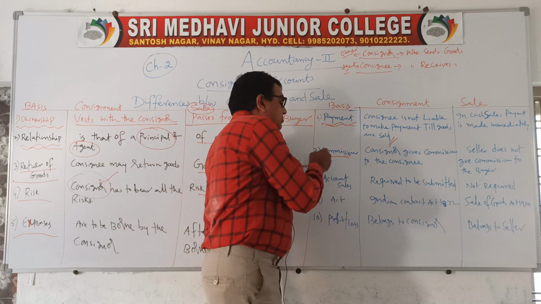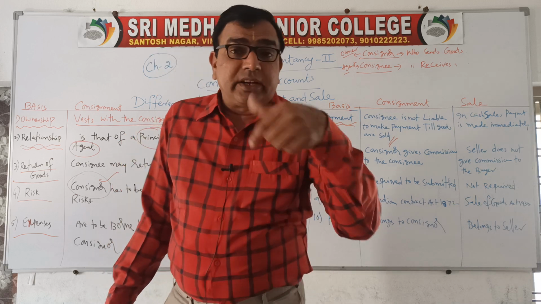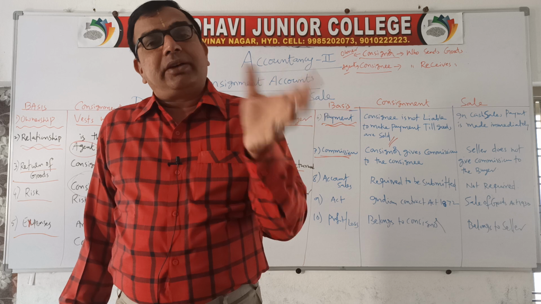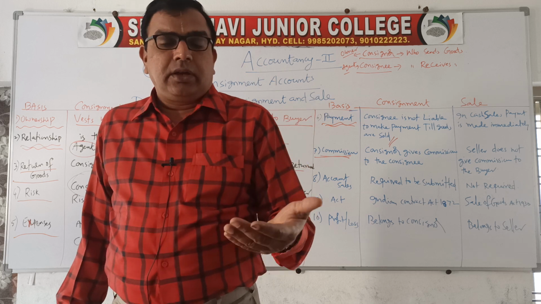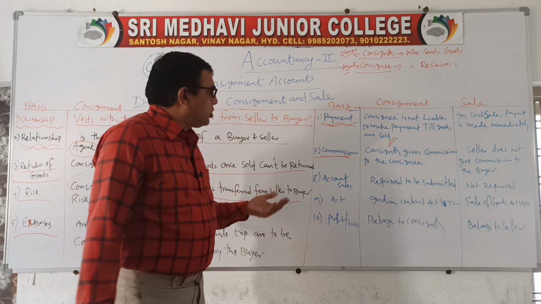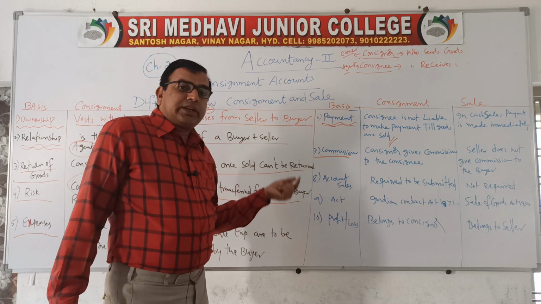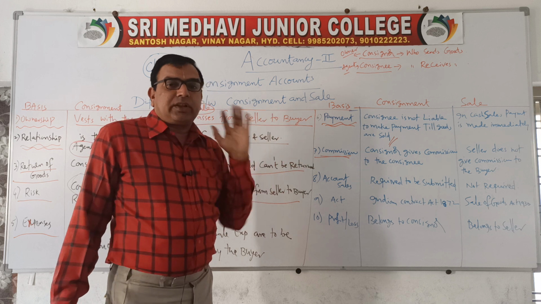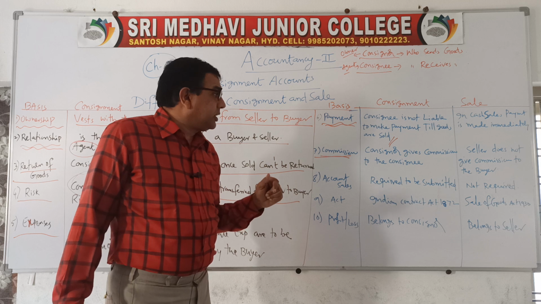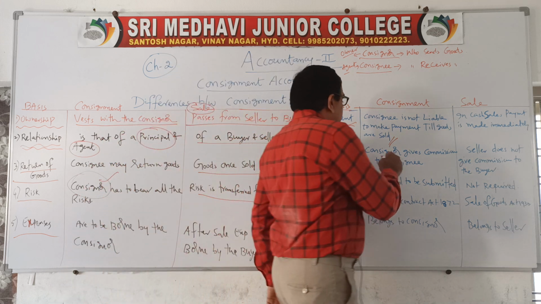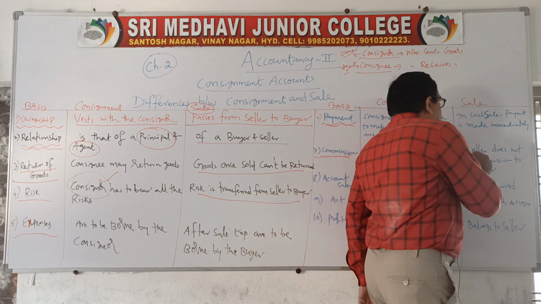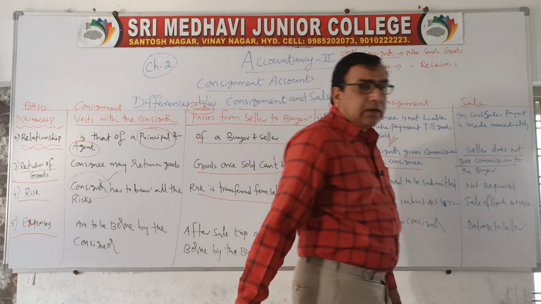Next, commission. What is commission? It is the incentive paid to the consignee by the consignor for his efforts. Next we will discuss again what commission is and what the various types of commission are. So commission is the incentive paid by the consignor to the consignee for the efforts or services rendered by the consignee, whereas in sales, the seller does not give any commission to the buyer.